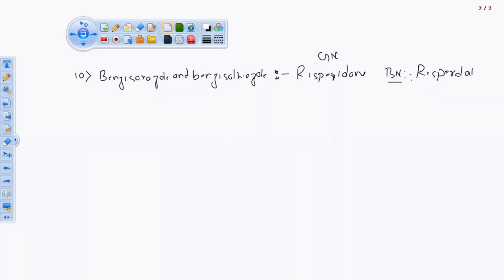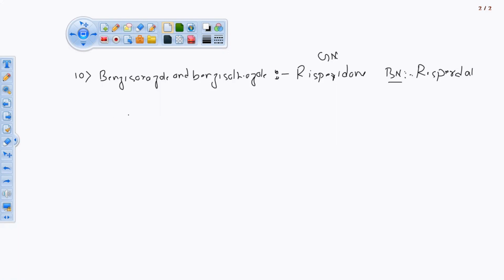Those names are called brand names. Okay, for the same chemical name, they are going to make some changes. So this one is the generic name, risperidone, and Risperdal is the brand name. Now it is also used as an antipsychotic agent.